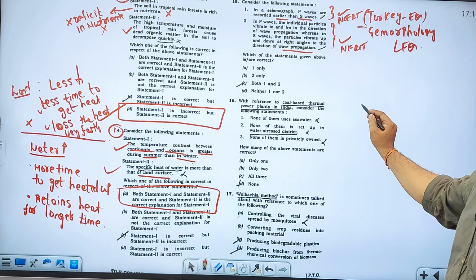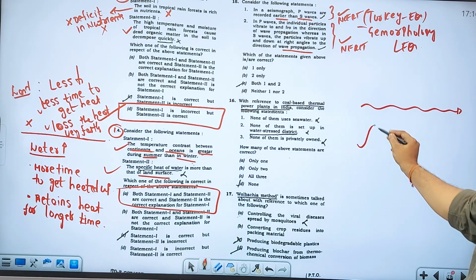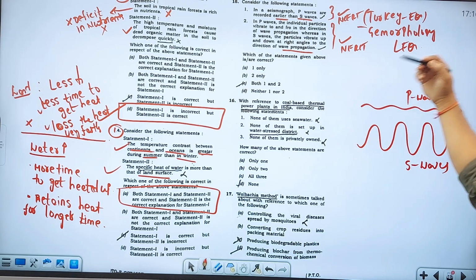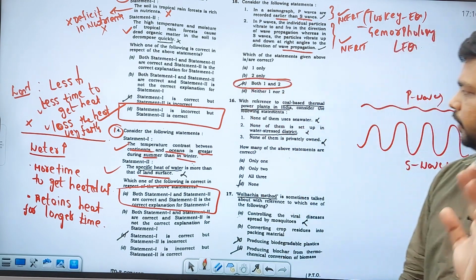So what he is saying is that P waves travel in the direction of propagation of the wave, whereas S waves travel like this, at right angles to the direction of propagation of the wave. That is what he is saying, right? So obviously the answer is both 1 and 2. Easy question, not a difficult question.